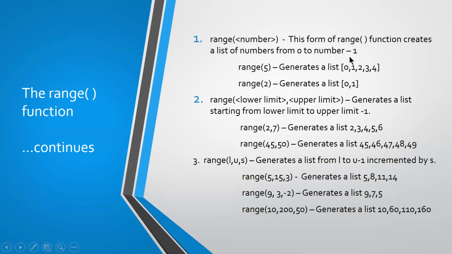When you give range of 5, by default it will take the lower limit as 0 and generate the list of values from 0 to 5 minus 1. So if you give the number 8, you will get the list of values from 0 to 7.